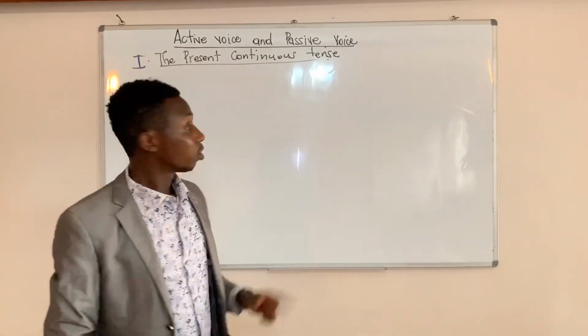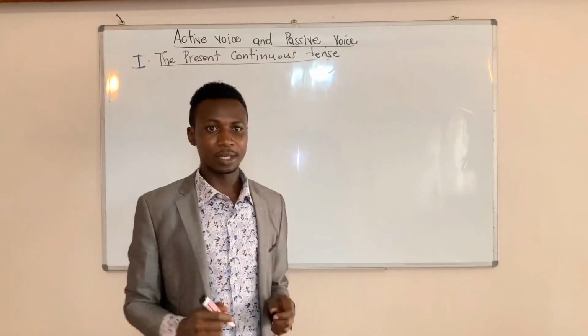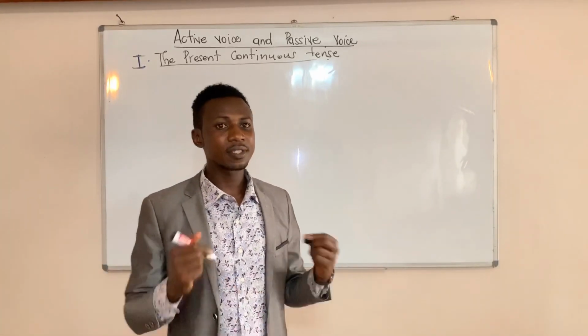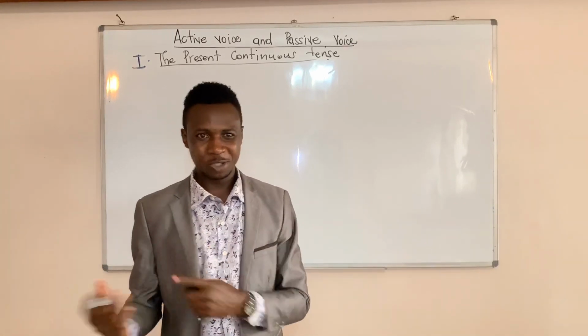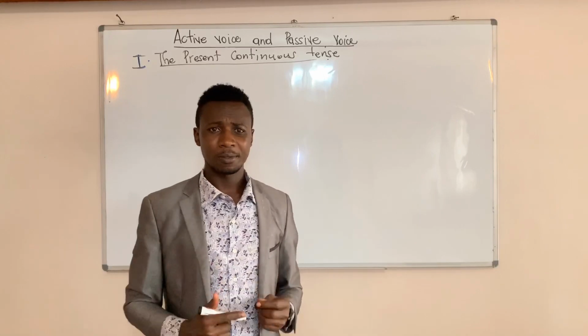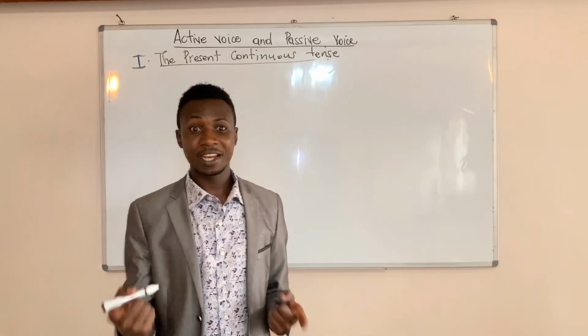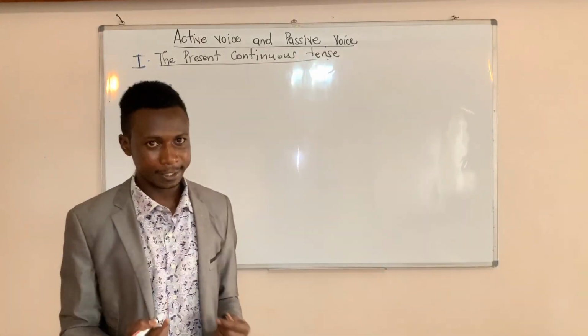And as you know, in the present continuous tense, the action is now. The action is not tomorrow or yesterday, but the action is now, right now. What are you doing now? I am cooking matoke. What are you doing now? I am reading my notes. What are you doing now? I am mopping the house. So those are examples of the present continuous tense.